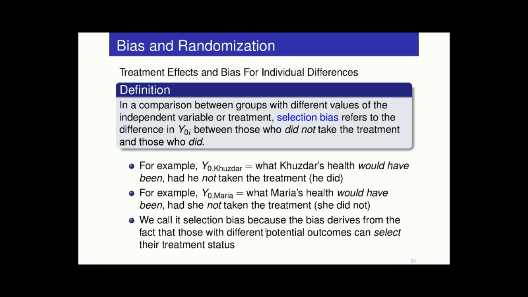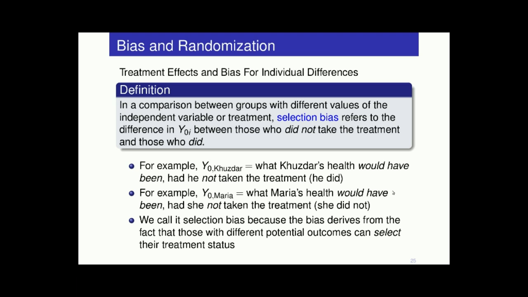So we call this selection bias because the bias here is deriving from the fact that those with different potential outcomes can select their treatment status. Okay? So what does that mean? Intuitively, who's going to be more likely to want to get health insurance? Probably people who are sicker. That's pretty plausible. And who's going to be more likely to, say, enroll in a program that's supposed to help poor people get out of poverty? Probably really motivated people, right? Or people who would really benefit from that program.